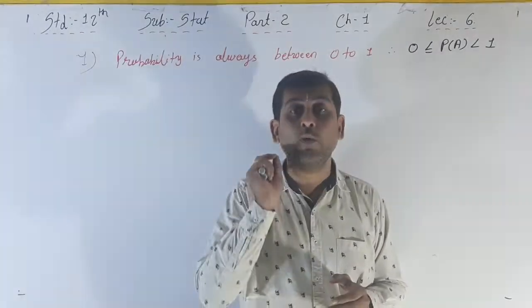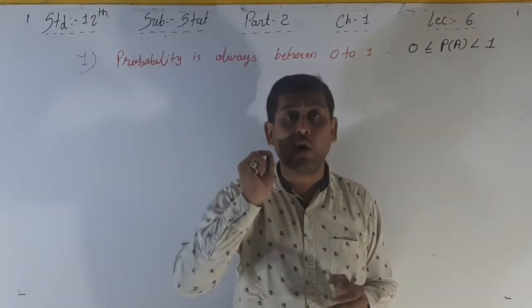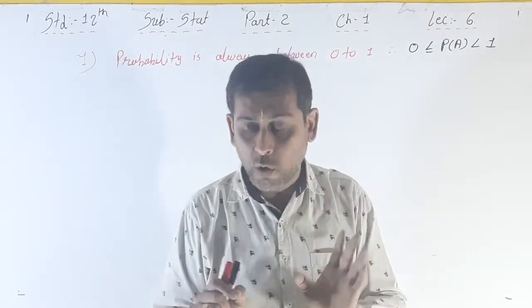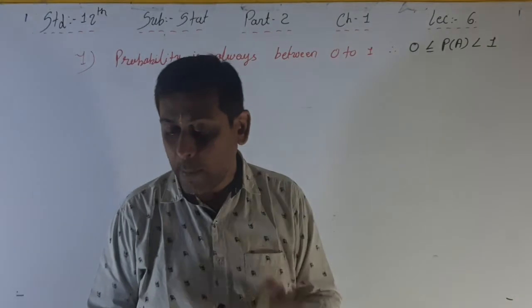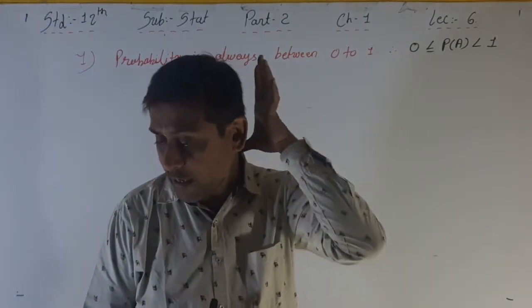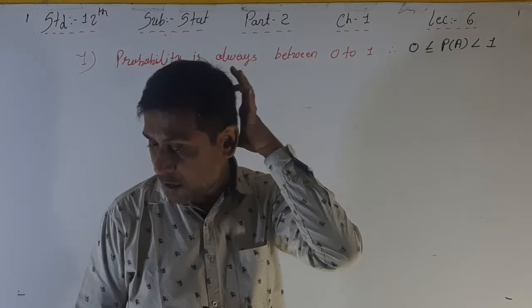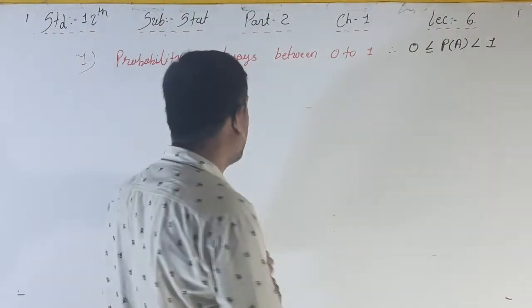So you have to keep in mind that whenever your probability answer is there, your answer is between 0 to 1 always. Okay, now the second one, the probability of an impossible event, that is 0. Earlier we have denoted an impossible event by null set.